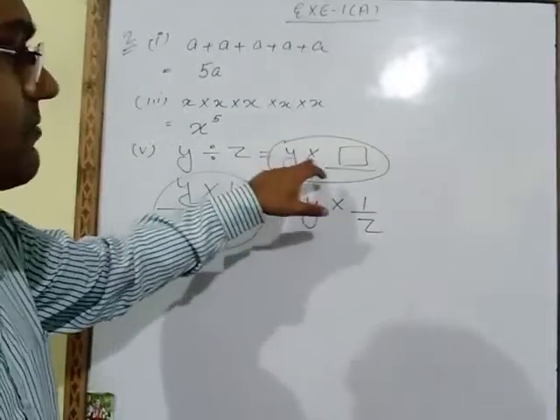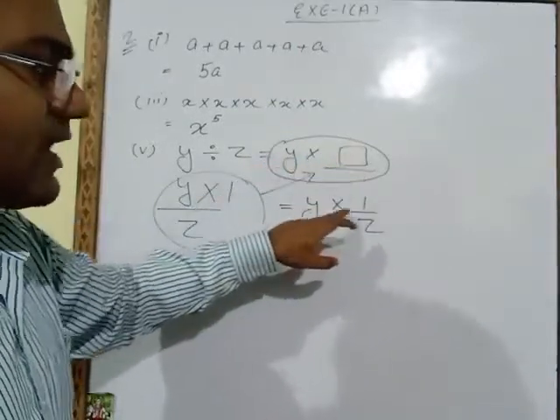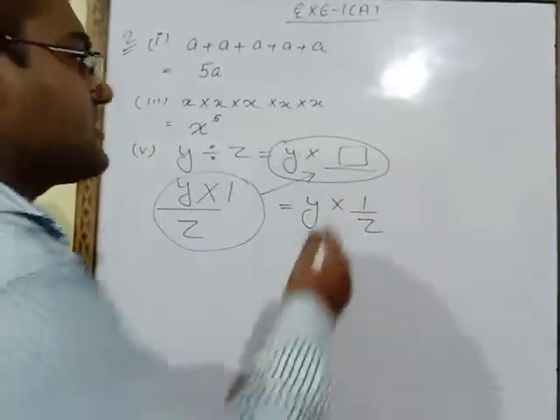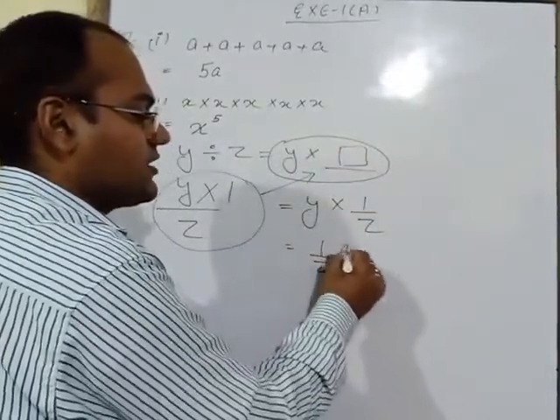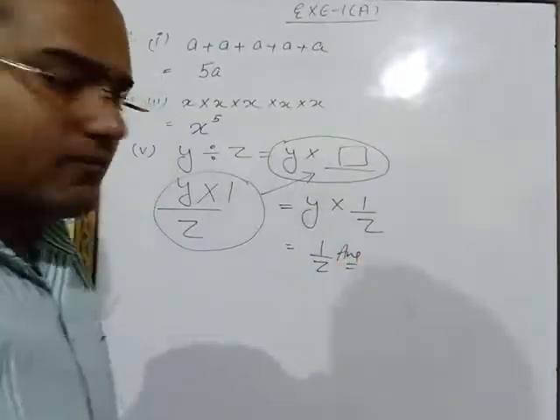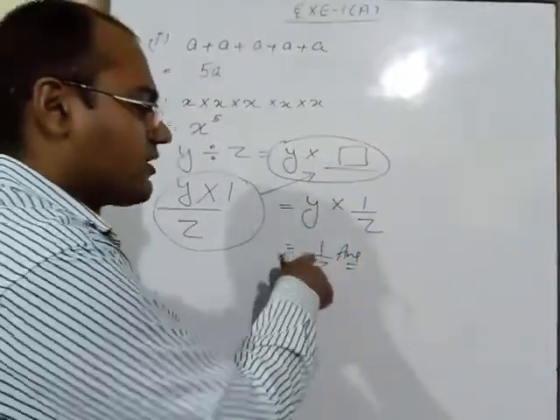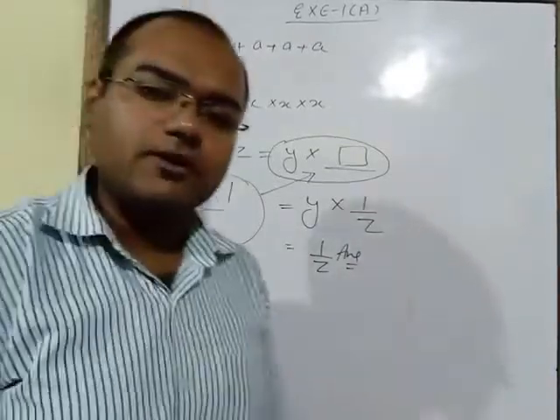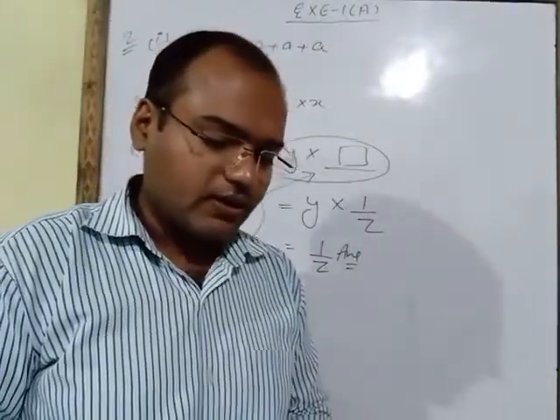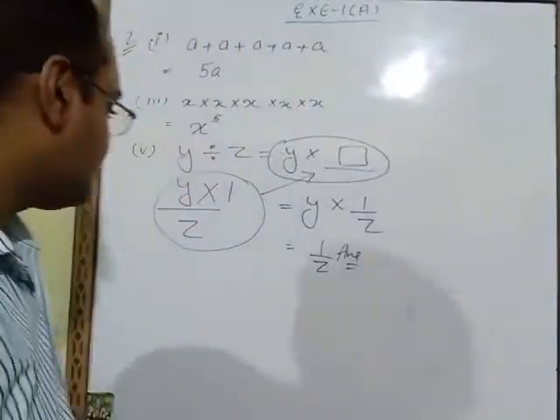Now y multiply dash means y multiply 1 upon z. That means in this fill in the blank we have to write 1 upon z. So in the fill up, what you have to fill? You have to fill 1 upon z answer. So like this you have to do question number 2nd. Now see question number 3rd.